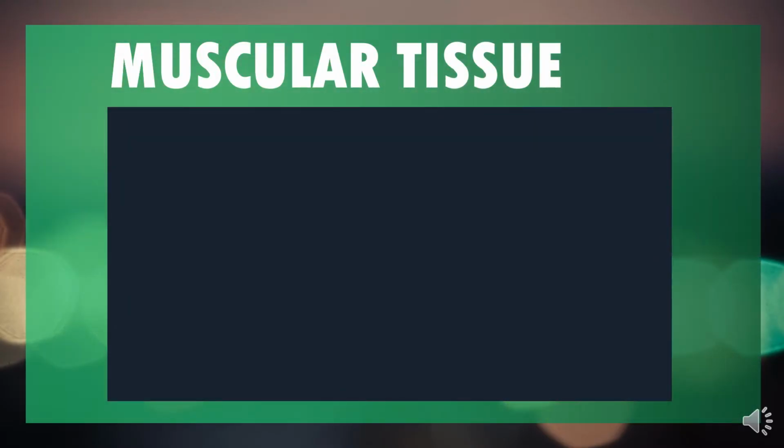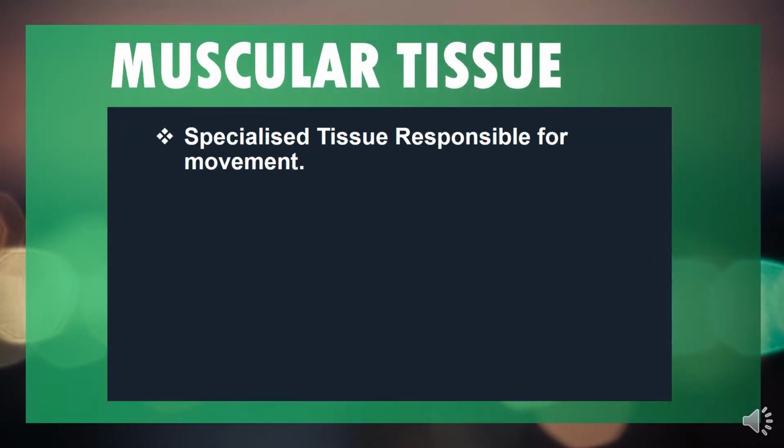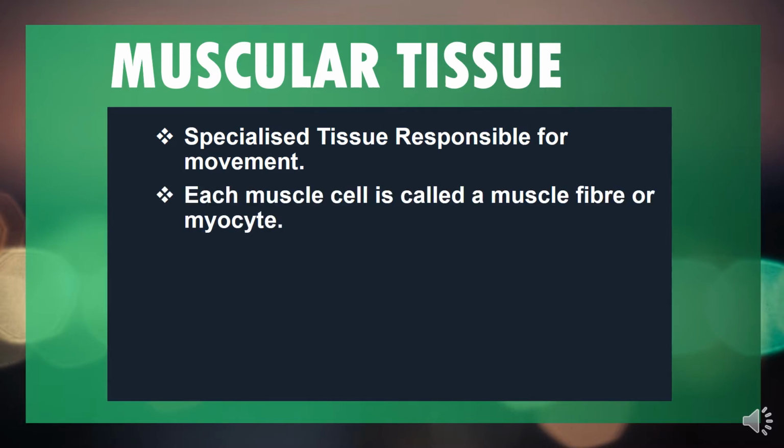So muscular tissue has these important characteristics. First of all, it is a kind of specialized tissue responsible for movement. External as well as internal organ movements are all due to the presence of muscles in our body. Each muscle cell is called a muscle fiber or myocyte.